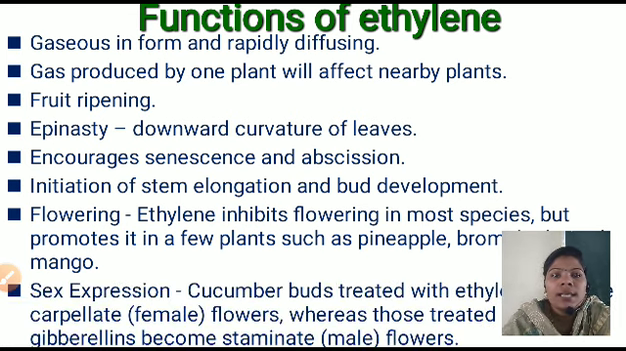Next is sex expression. When cucumber buds are treated with ethylene, they form carpellate female flowers, whereas where we use gibberellin, it becomes a staminate flower. A staminate flower means a male flower, and if both of these flowers are present in one plant, the formation of cucumbers is going to increase.